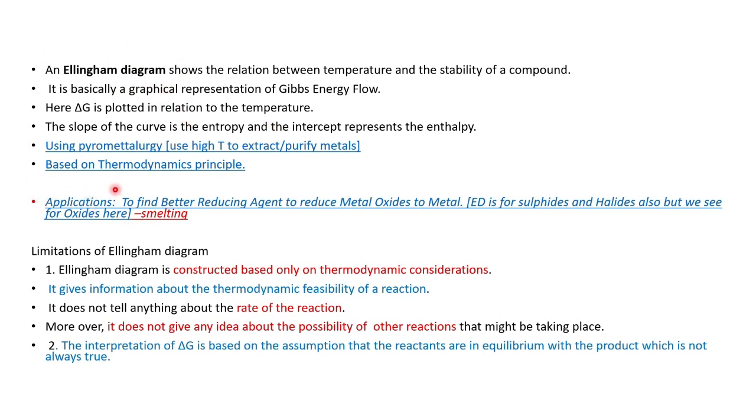Then the main application of this Ellingham diagram is to find a better reducing agent. What is the main application of the Ellingham diagram? To find a better reducing agent, to reduce metal oxide to metal. That too at the lowest temperature. When the metal oxides are at higher temperature, we need a reducing agent to make the experiment economically feasible. Okay, so sulfides and halides also have Ellingham diagrams.